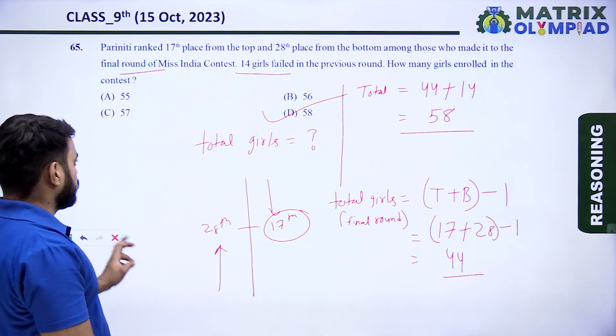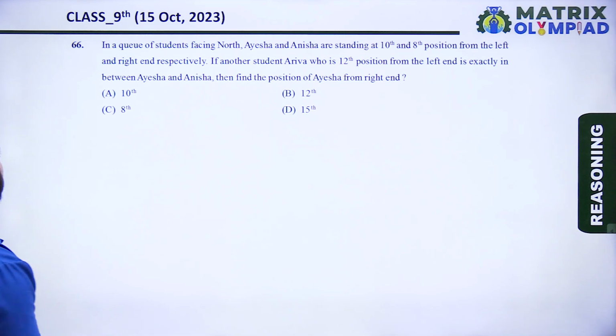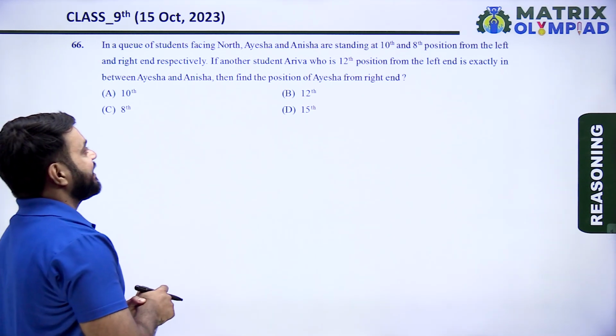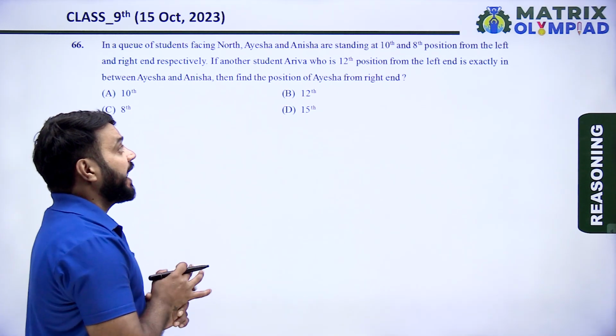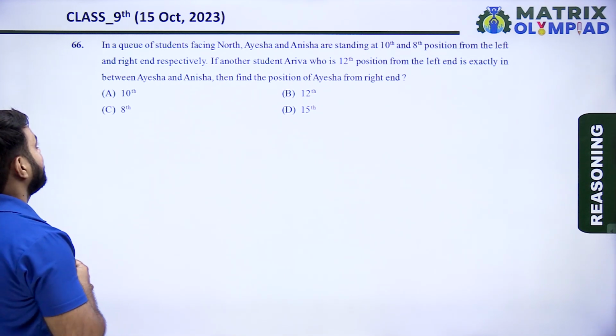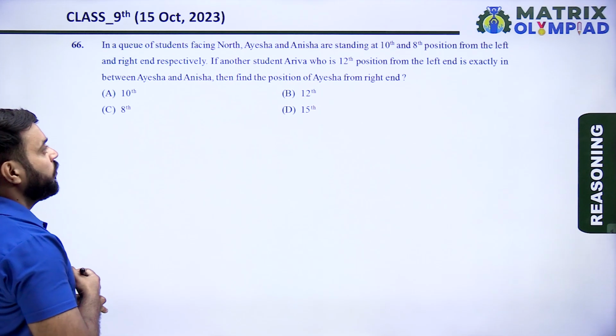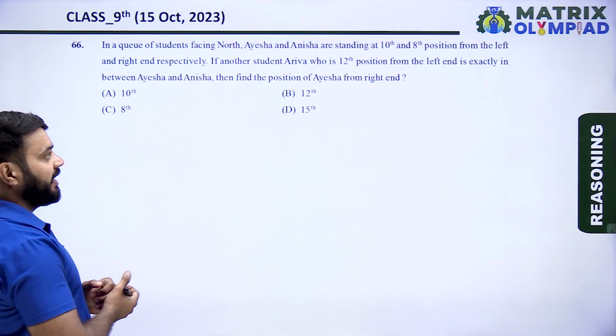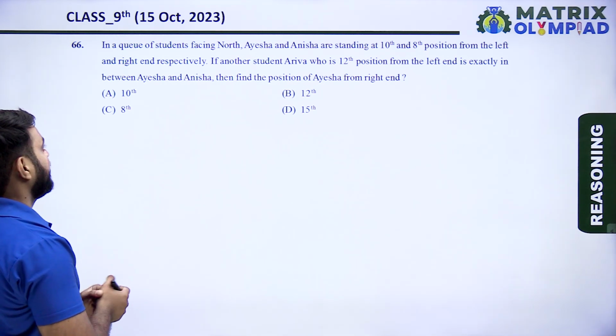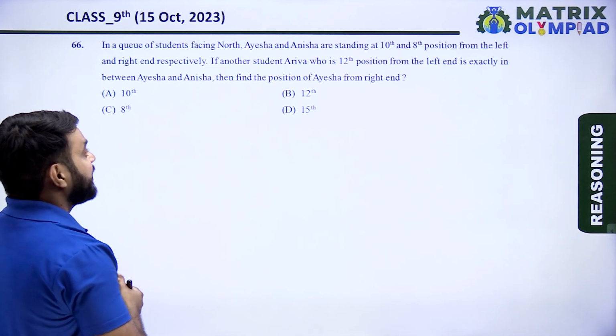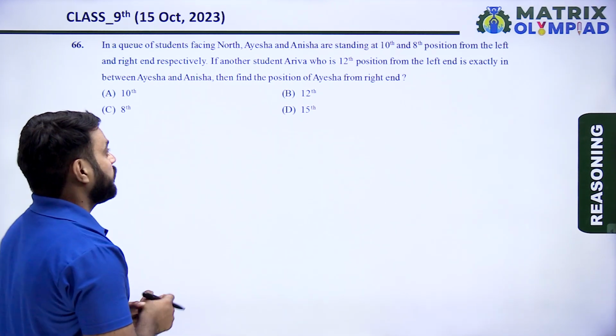Okay, so let's move on to the next question. So next question is question number 66. In a queue of students facing north, Aisa and Anisa are standing at 10th and 8th position from the left and right end respectively. If another student arrives who is 12th position from the left and is exactly in between Aisa and Anisa, then find the position of Aisa from right end.